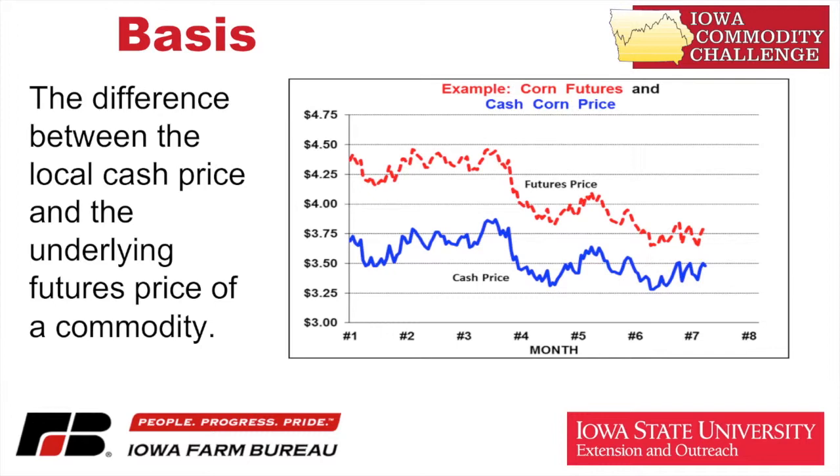During most of the marketing year, beginning with month number 1, we see that the cash price tends to be less than the futures price. When we look at basis, it tends to be wider at harvest when there's an abundance of supply compared to the demand for the product. But as we move through the marketing year, the basis tends to strengthen, or become less negative. Basis is an important consideration in marketing strategies and tools.